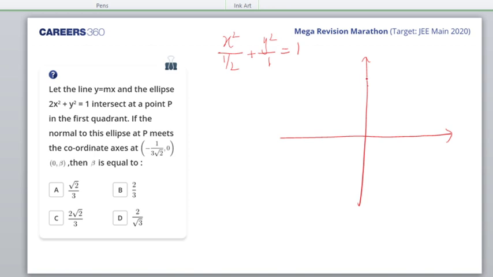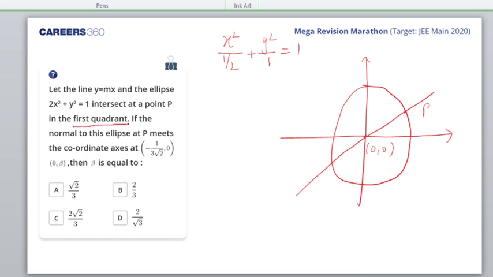Let me show you it in the figure. So this is the ellipse. It's a vertical ellipse, centered at origin. And there is a line y is equal to mx. It goes like this. And it intersects at the point P in the first quadrant. First quadrant is important.